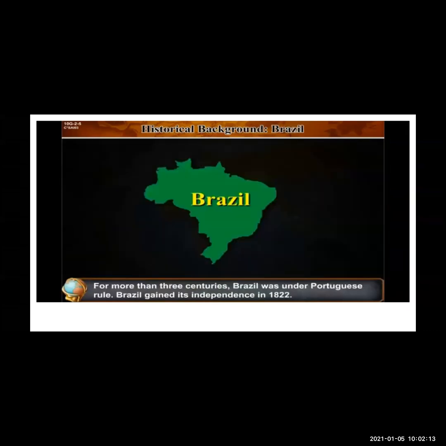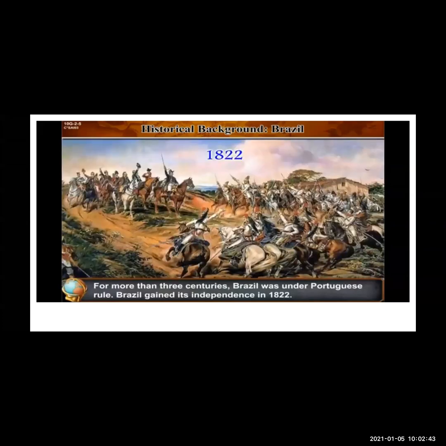Now we will see the historical background of Brazil. For more than 3 centuries, Brazil was under Portuguese rule. Brazil gained its independence in 1822. So for more than 3 centuries, like India, Brazil was also under Portuguese rule. It was more than 3 centuries, and it got its independence in 1822. We have seen this already.